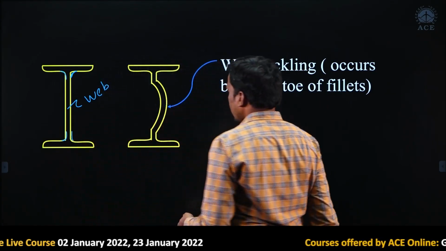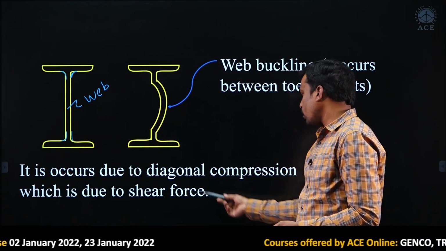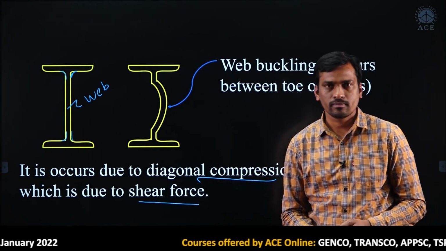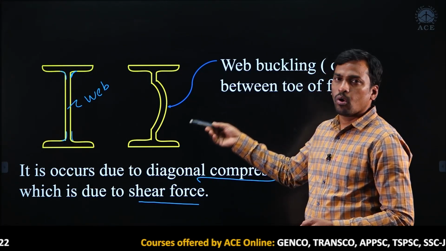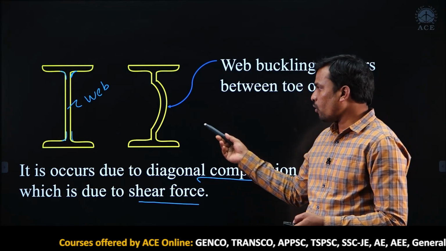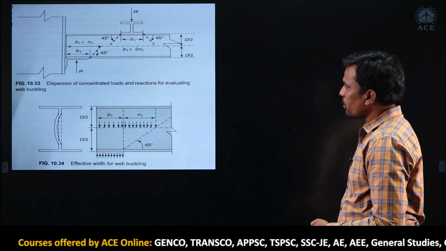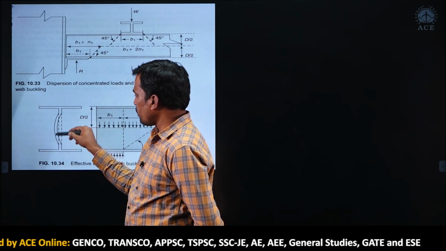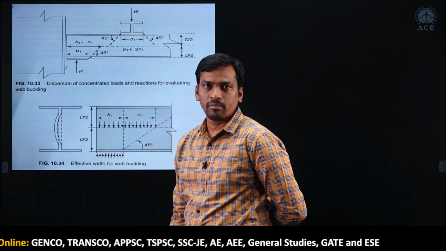So what is web buckling here? It will occur due to diagonal compression, which is due to shear force. Now I will show the load dispersion. I told you load dispersion is 45 degrees. How is load dispersion 45 degrees? Now if you see this diagram, students, this is web buckling, buckling of the web.